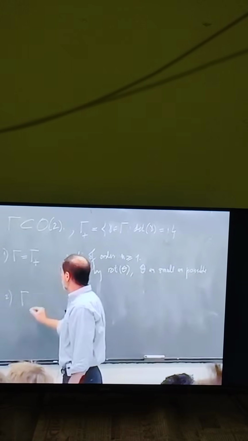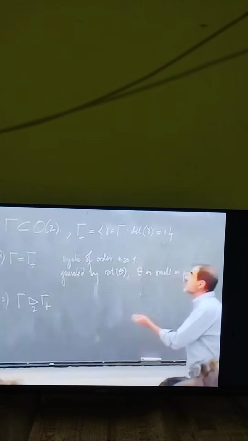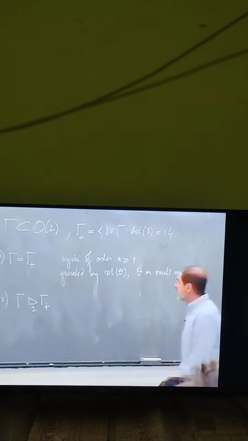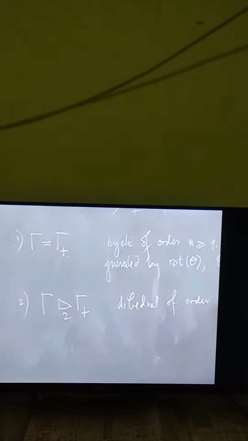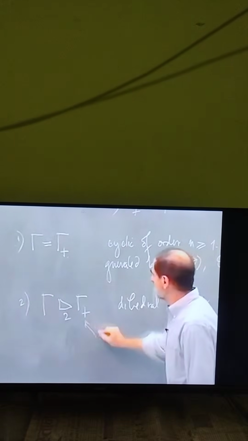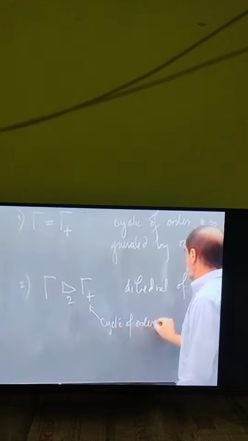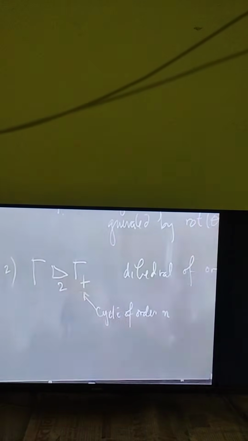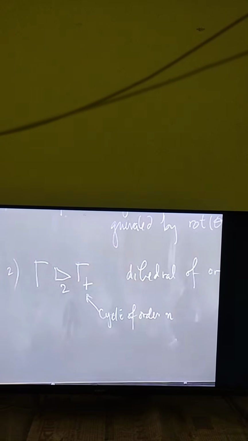And the second case was when gamma plus was contained in gamma with index 2, so there were elements in gamma of determinant -1, and those groups were dihedral of order 2n, so that this was cyclic of order n, and everything in the non-trivial coset had order 2 and was a reflection, and the reflections conjugated elements in the cyclic subgroup to their inverses.